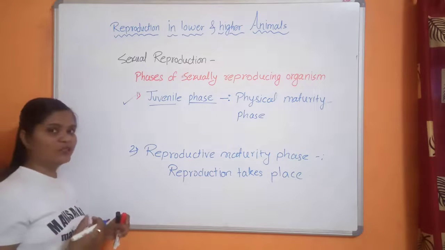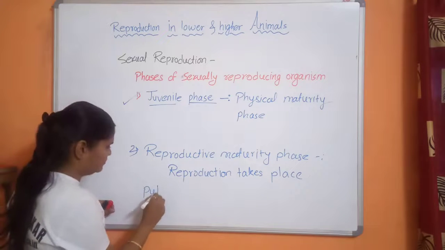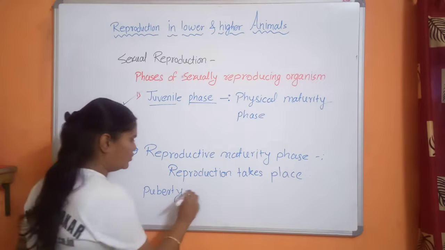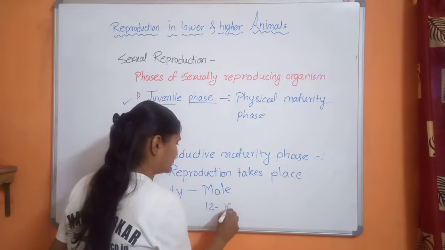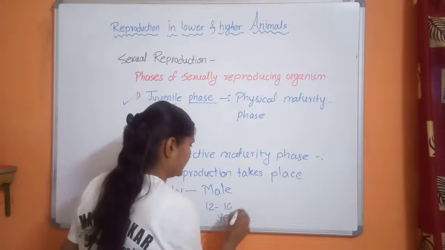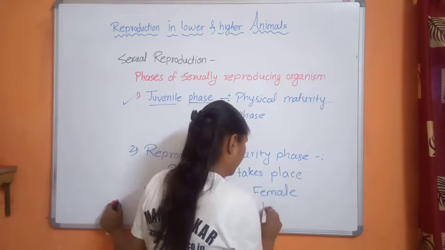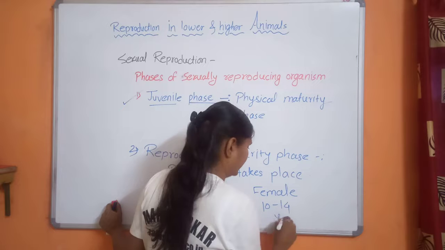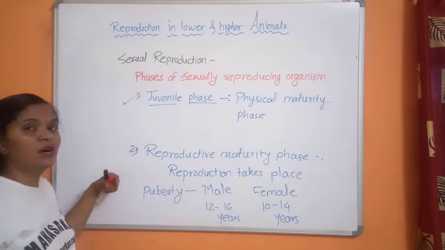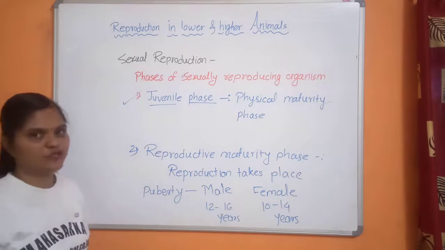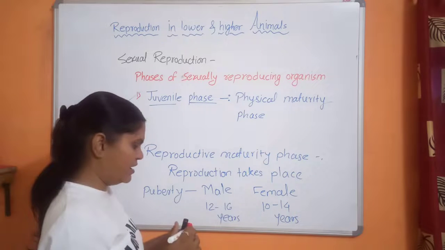So reproductive maturity phase starts in case of humans at the puberty period. Puberty. So in case of male, it is 12 to 16 years, and in case of female, averagely 10 to 14 years. So after this, the humans are able to show this reproductive maturity phase. They are able to show the reproduction. Their reproductive organs are mature.